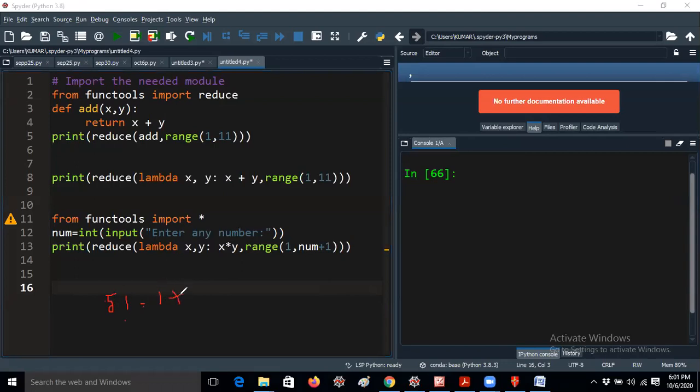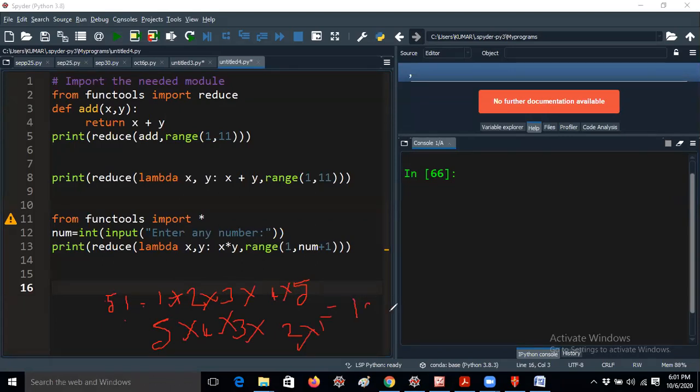For example, 1 into 2 into 3 into 4 into 5, or some students may write 5 into 4 into 3 into 2 into 1. Whatever it may be, the result is only 120, right?